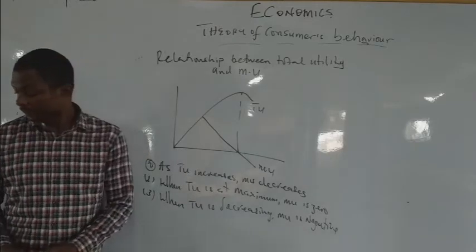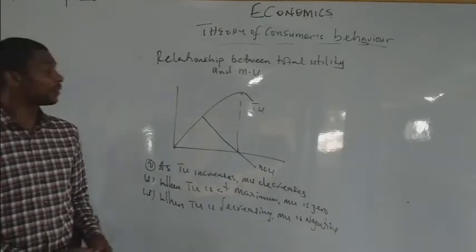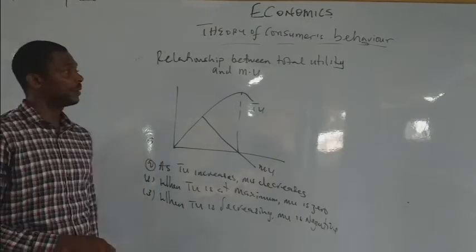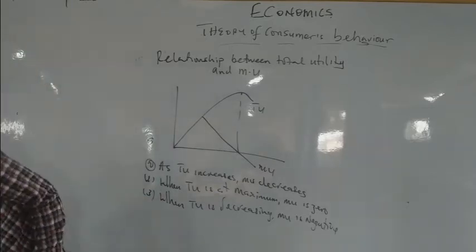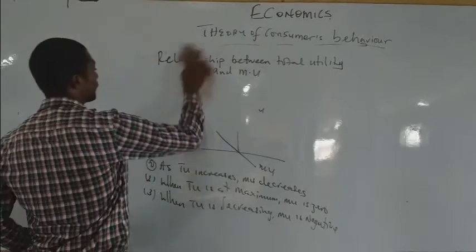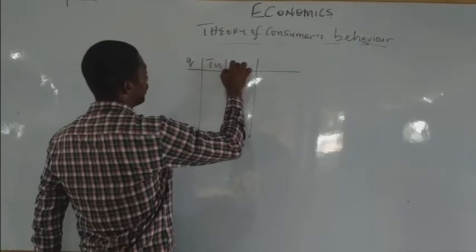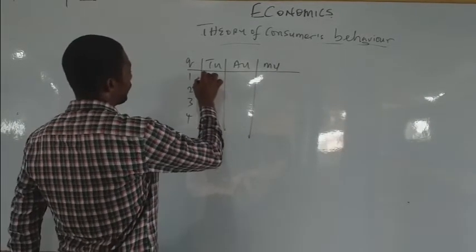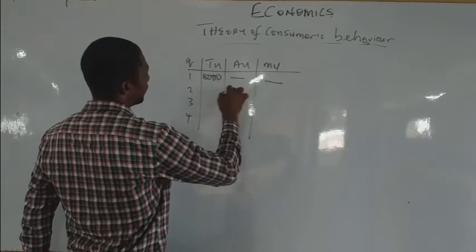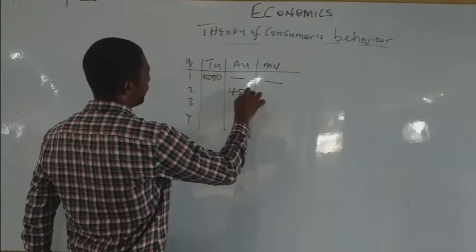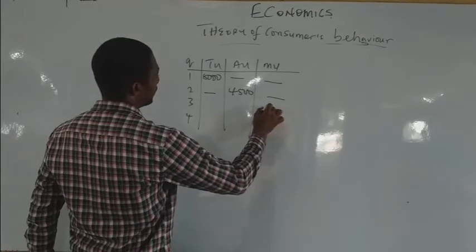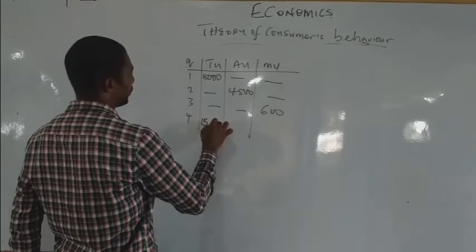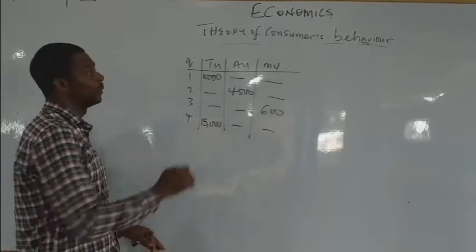Now the next line of action is the mathematical aspects. Having noted this, we'll go straight to the mathematical aspects very quickly. Now let's call this AU, and what? N, 1, 2, 3, 4. Now if you have 8,000 here, 4,500 here, 600 here, and 15,000. I am told to fill the gap.